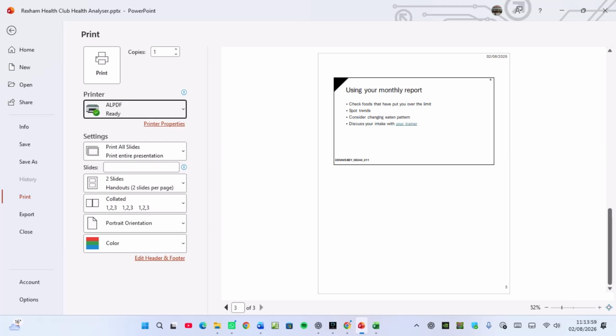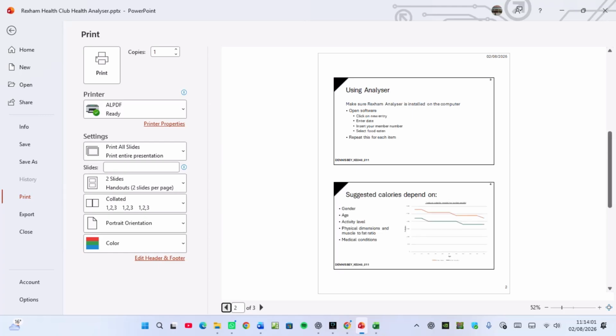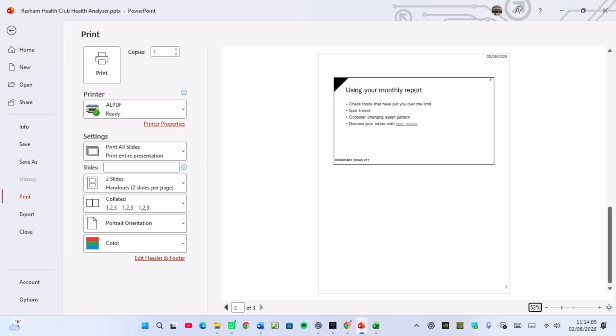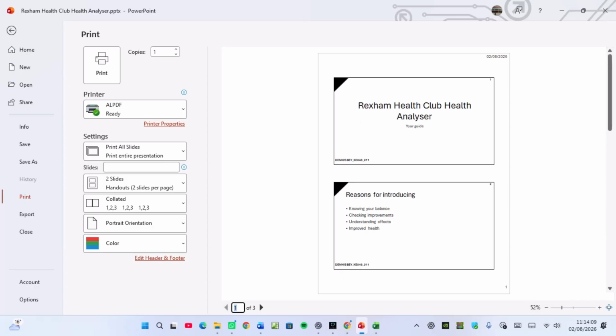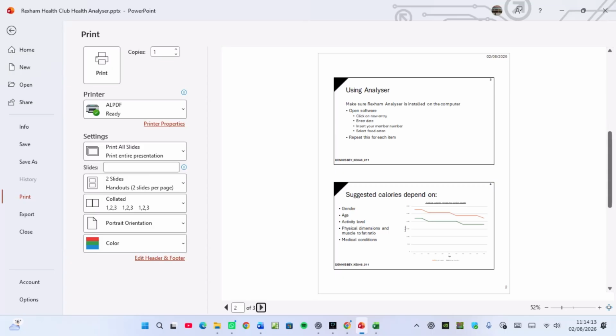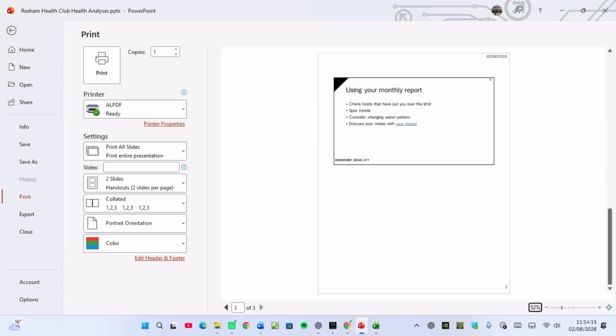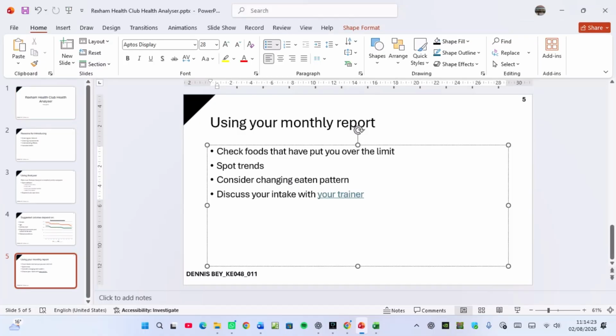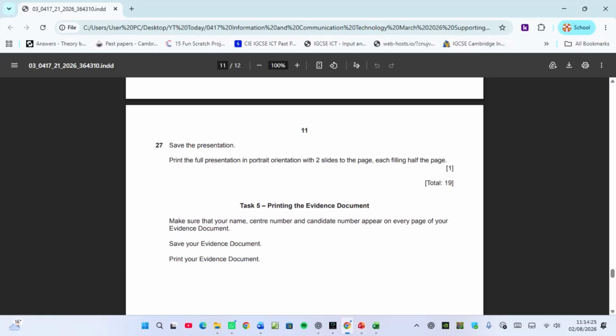3 pages. The first page will have 2 slides of my presentation with the graph there. And then the second page will be that. So how many pages in total? 3. 1, 2. That's page 1. 3, 4, page 2. And then the 5th slide in page 3. And you can see the header and everything will appear nicely. So let me come back and click here. So there it is.